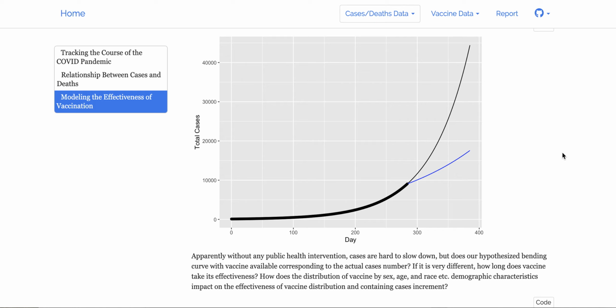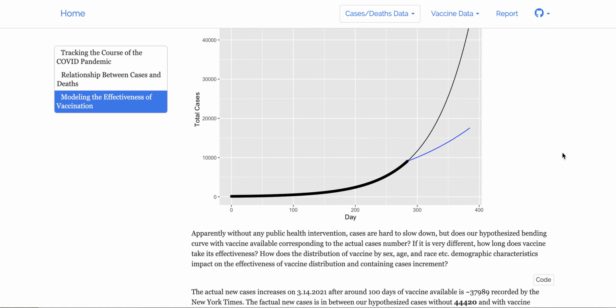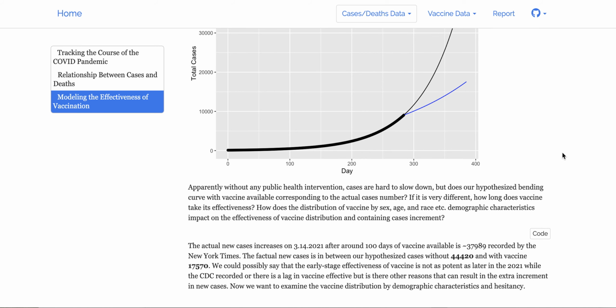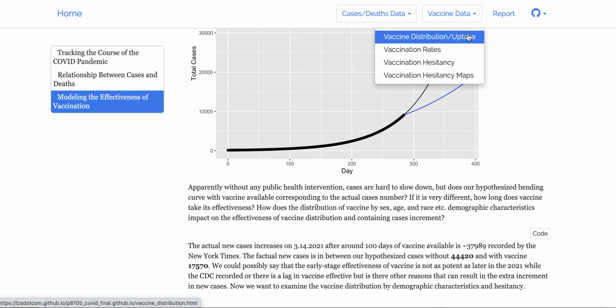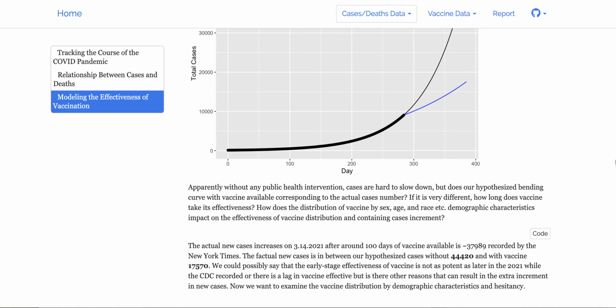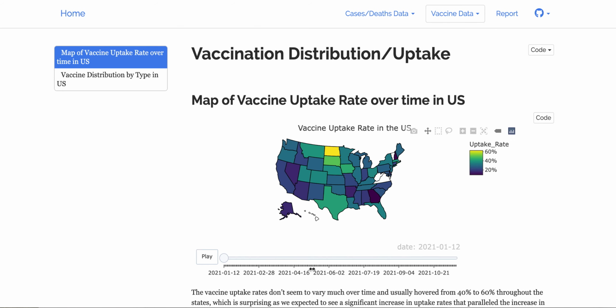The blue line here represents the modeled caseload after vaccination, and the black line represents projected cases without vaccination. We found that the actual number of cases post-vaccine was greater than the modeled case rate. And although the actual decline in case rates is not as significant as seen in our modeled vaccine effectiveness, it still shows a considerable decrease in new cases compared to a hypothesized population without vaccination.